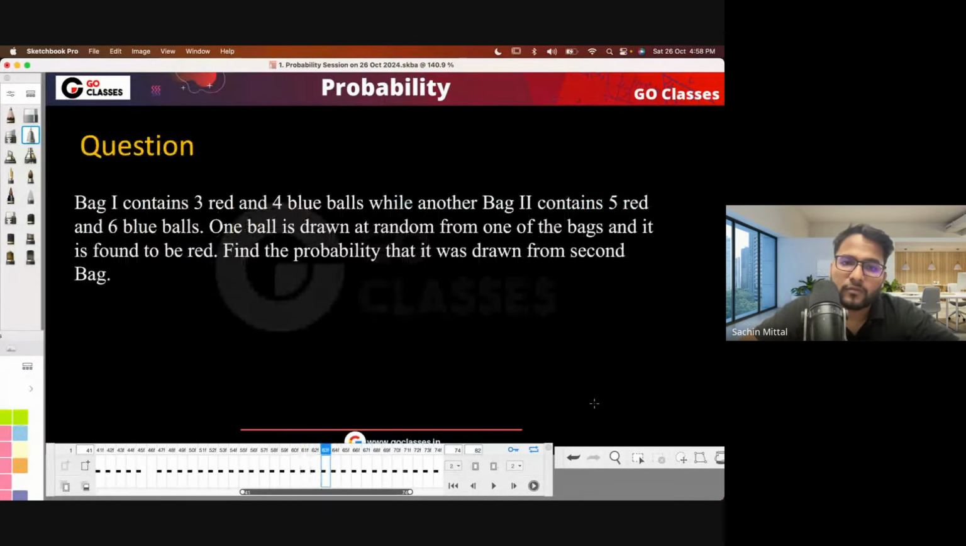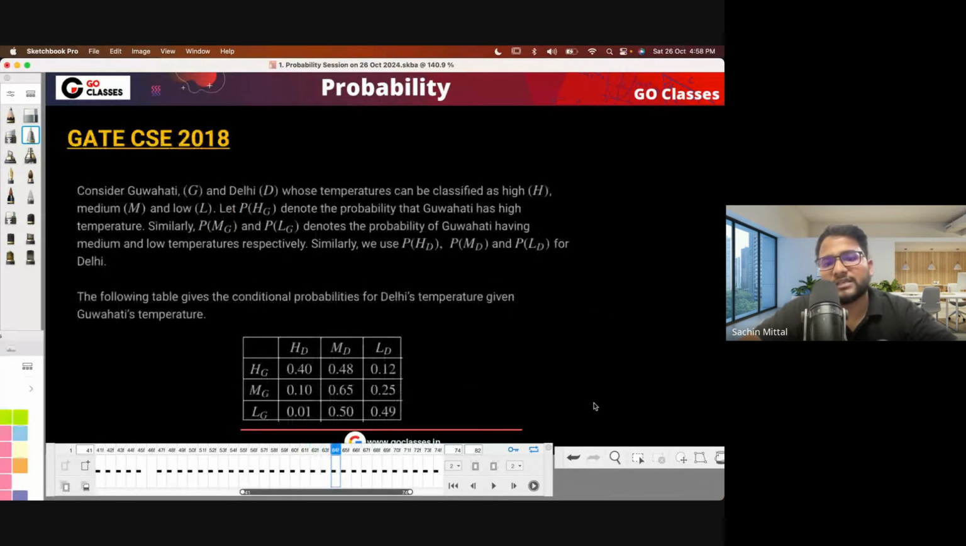Now let's just directly solve this GATE question. This was asked in 2018. They are saying to consider Guwahati and Delhi, whose temperature can be classified as high, medium, or low. So basically there are three types of temperature: high, medium, or low.